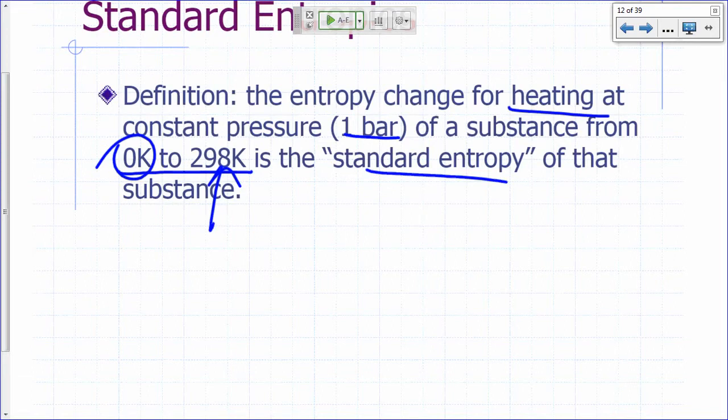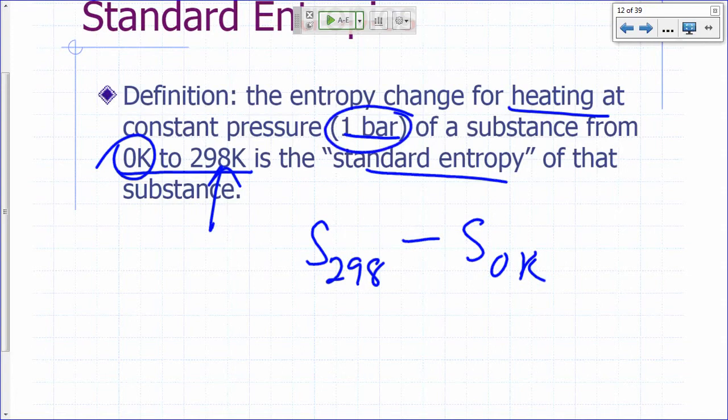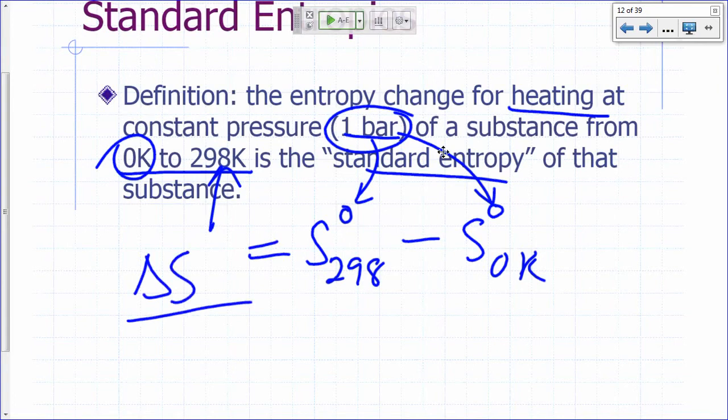Remember, every time you heat something, what happens to its entropy? It's going to increase, right? So this delta S would be S at 298 K minus S at 0 Kelvin, okay? And if we're doing it at 1 bar pressure, that's standard pressure, so the superscript 0 in the symbol stands for 1 bar or 1 atmosphere pressure. That's your delta S, called the standard entropy of your substance.